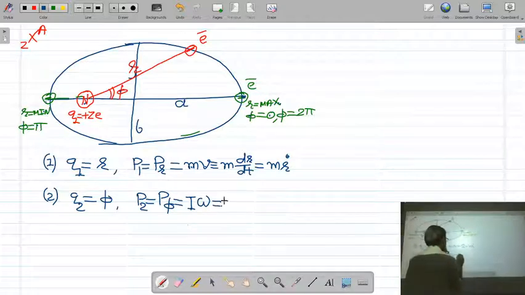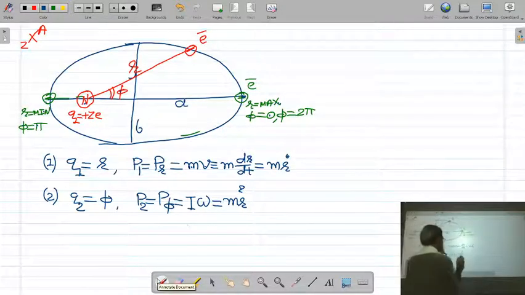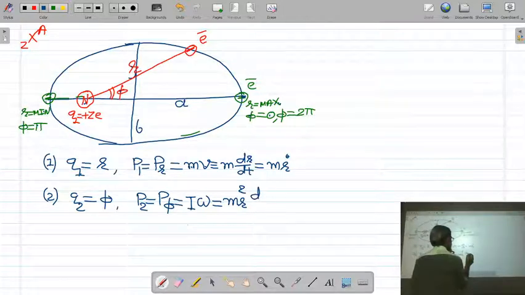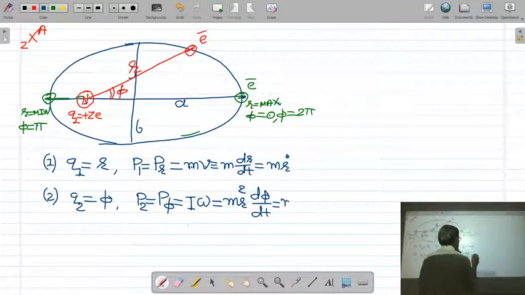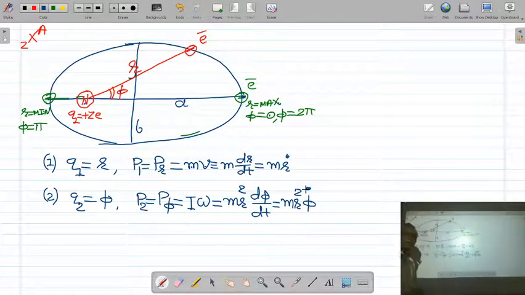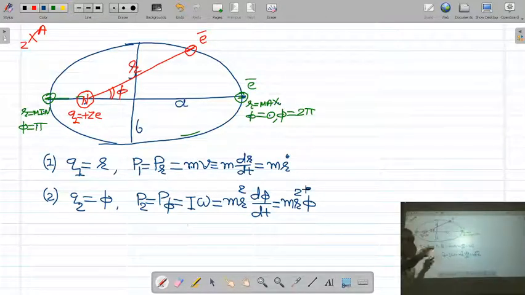Now what is I? Moment of inertia is m r square. And what is the angular velocity? You have studied in 11th, 12th standard. The angular velocity is defined as d phi by dt. This d phi by dt is called phi dot. So m r square phi dot. Okay, so I have written two coordinates to define the motion of electron.